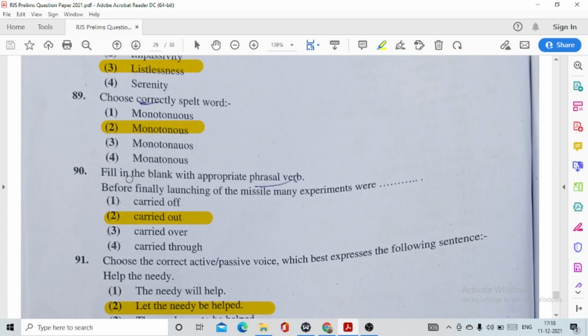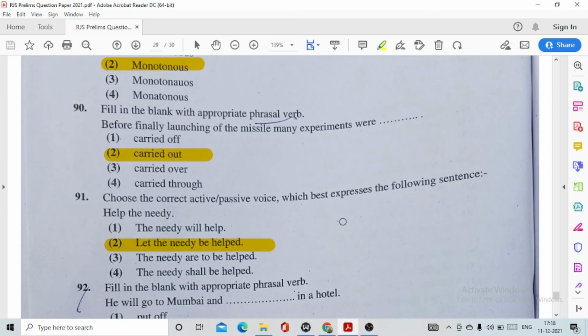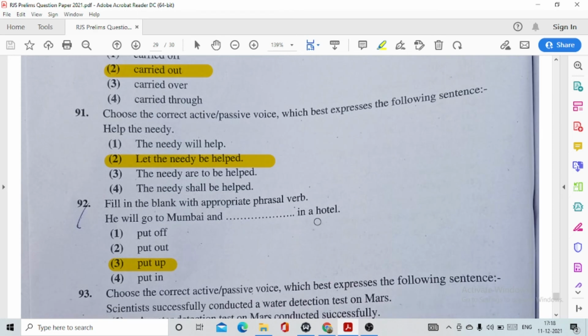90. Fill in the blanks with appropriate phrasal verb. Before finally launching the missile, many experiments were option number 2, carried out. 91. Choose the correct active passive voice which best expresses the following sentence. Help the needy. So the passive voice will be: let the needy be helped. 92. Fill in the blanks with appropriate phrasal verb. He will go to Mumbai and put up in a hotel.